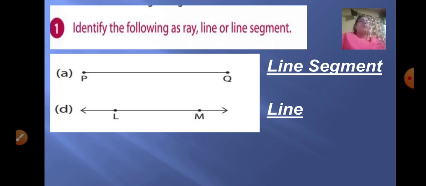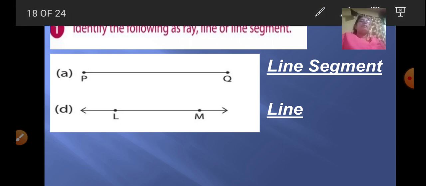If there are only points on both sides, that means it is fixed, it can be measured, and it is a line segment. Whereas if arrows are shown on both sides, that means it extends from both sides, so it is a line, and it has an infinite number of points and it cannot be measured.